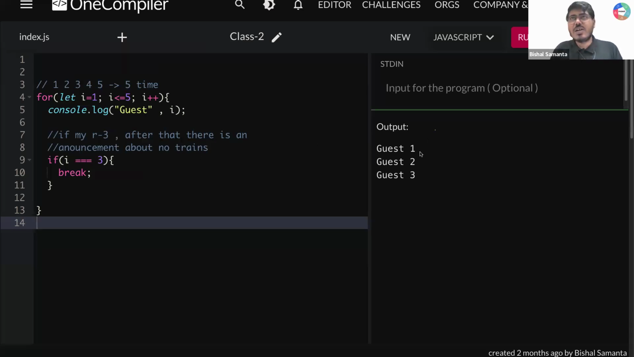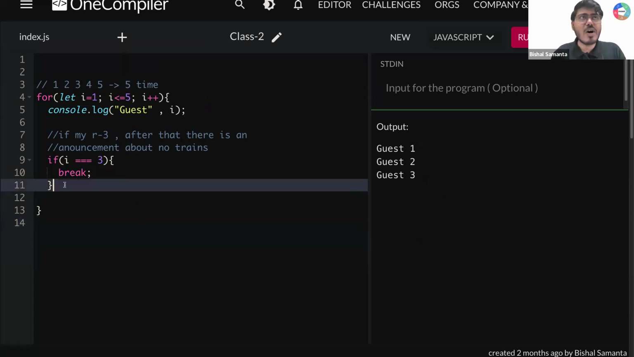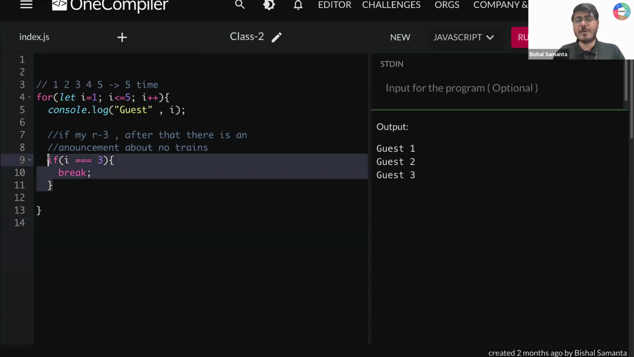That is the reason we are getting 1, 2, 3, because after printing 3, this condition is satisfied, I'm running break, right? And then it terminates. So ये 4, 5 print नहीं हो रहा है. Can you quickly type 1, guys? Everyone understand the power of break statement in a loop.